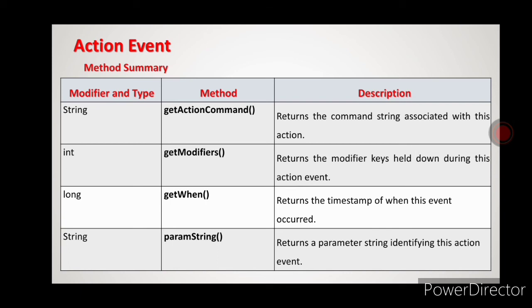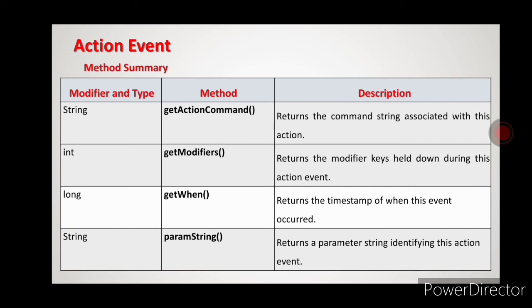What will it return? It will return the command string associated with this action. Which action command we are using or generating when the event is generated, that it will return.